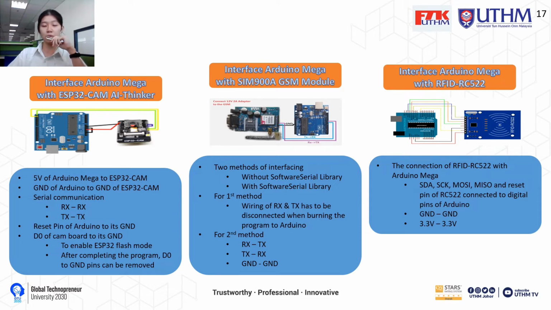For the second monitoring interface, the interface of the Arduino Mega with the SIM900A GSM module. There are 2 methods of the interfacing. First is without the software serial library, or with the software serial library. For the first method, the wiring of the RX and the TX has to be disconnected when burning the program to the Arduino. To avoid the problem of the first method, for the second method, the connection will be RX to TX, TX to RX, and the ground to ground.